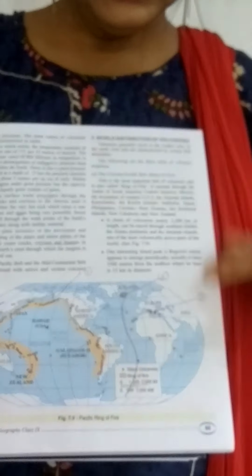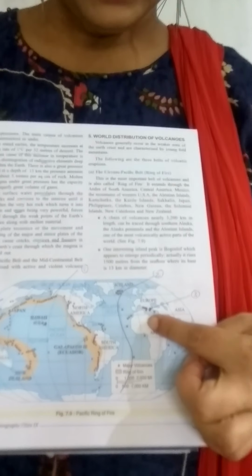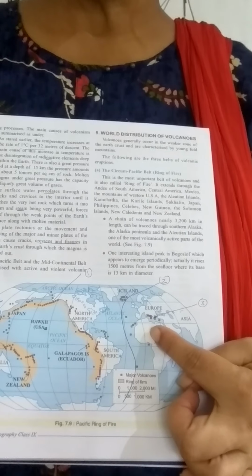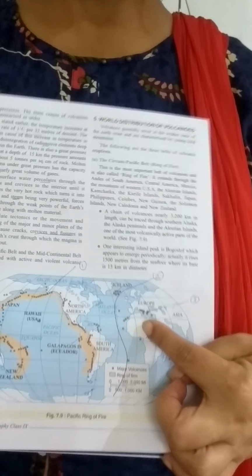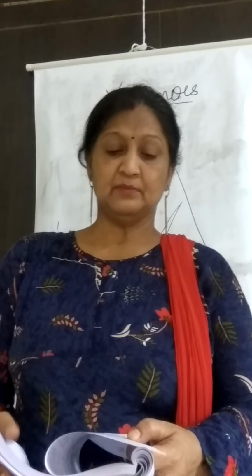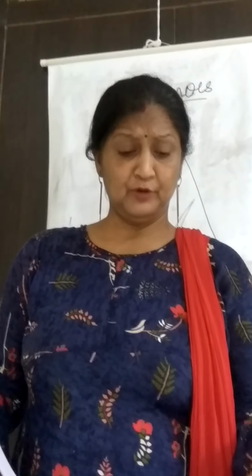Now the third region is the sea between Africa and Europe. It mainly lies in the Alps region of Europe. It is known as the mid-continental belt. Many active volcanoes are there, like in the Mediterranean region: Stromboli, Vesuvius and Etna are all active volcanoes.